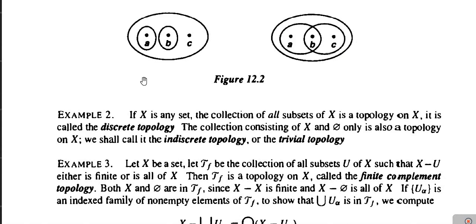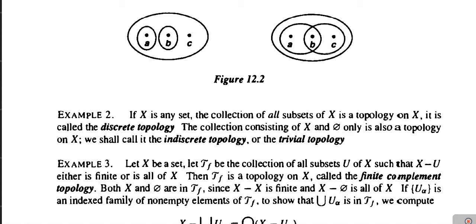Consider the 3-point set capital X, which consists of the 3 points A, B, C. And if we consider this collection of subsets of X, where the first member is the singleton A, the second member is the singleton B, then the third member is the complete set X, and obviously the empty set phi is also present here, then this collection is not a topology on X. Why is it not a topology on X?